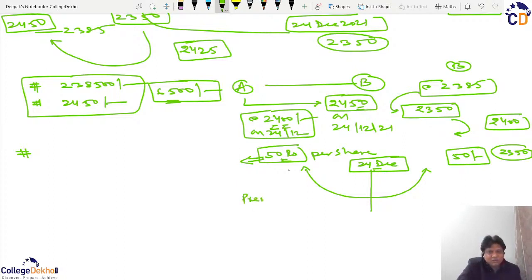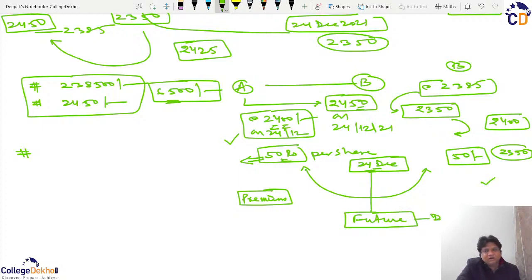which we call premium, which may or may not be there, and how much it will be depends upon the nature of the equity share, the time period and market conditions. But in this case, if we mutually decide to close the contract on 24th December, assuring that if anything is above 2400, then A will be profitable, and if anything is less than 2400 it will be profitable to B, that is a contract which will be completed on a future date.